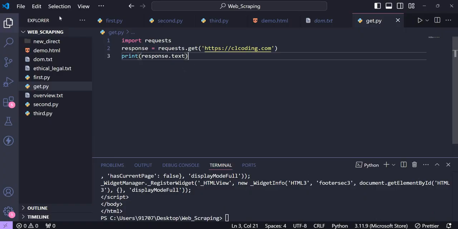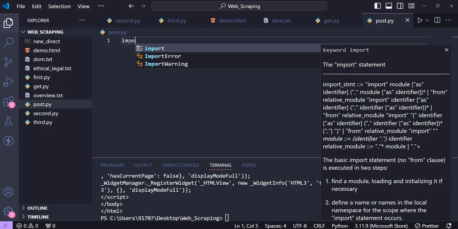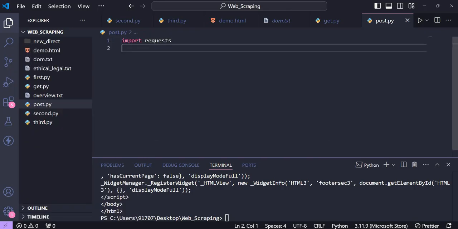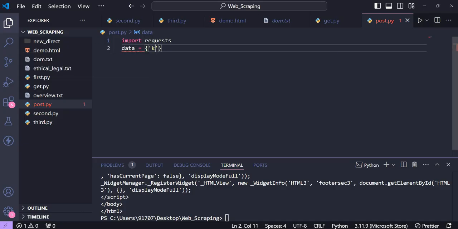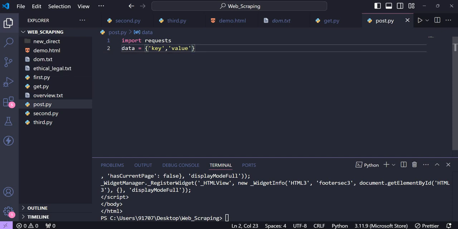So this was get. Then there is post. When we are using the post method, then we can update it also. It's not just read only. We can update the content, we can perform operations also.